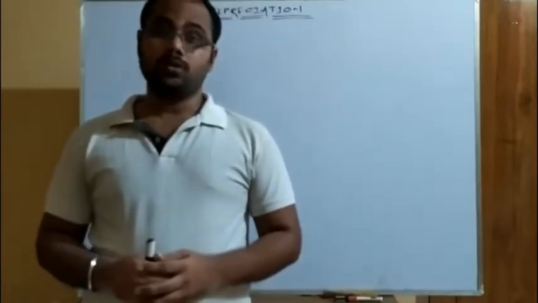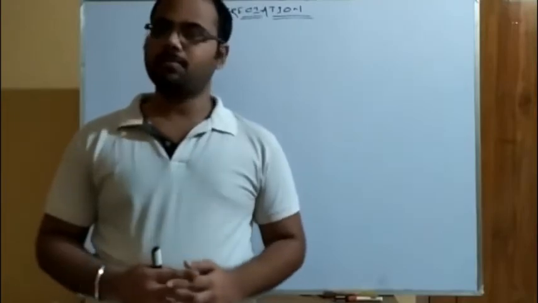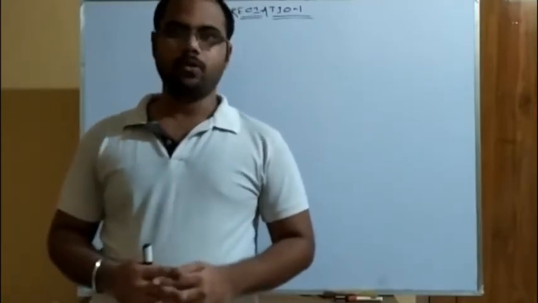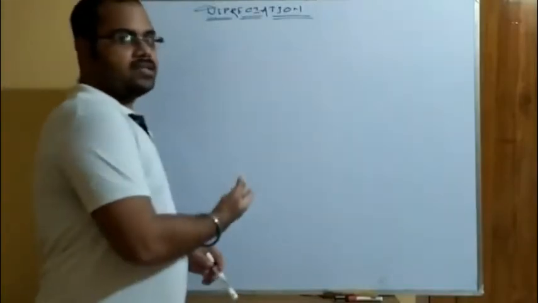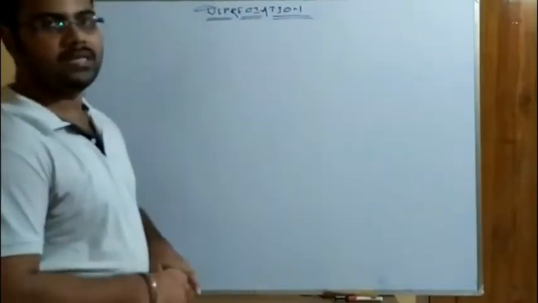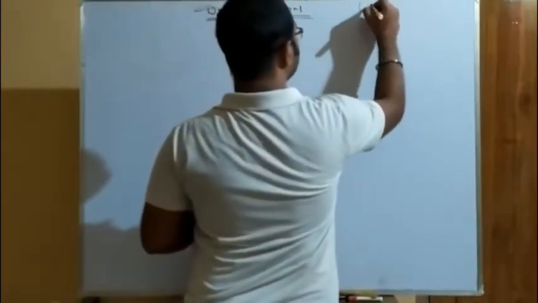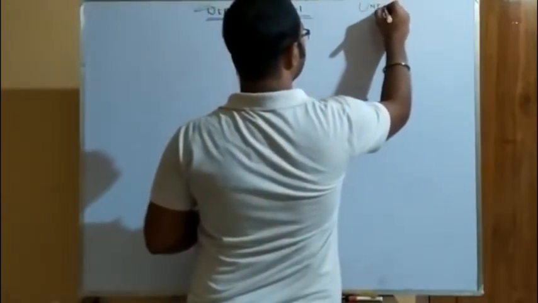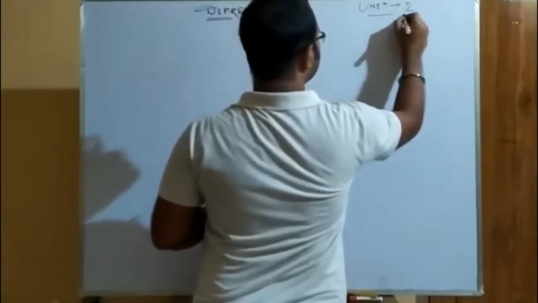Sorry. So this time we are going to start the second chapter of the second unit, unit 2, chapter 2. I have not mentioned it over here, so let me write it just now. The chapter name is depreciation. So this is unit 2 and chapter 2.